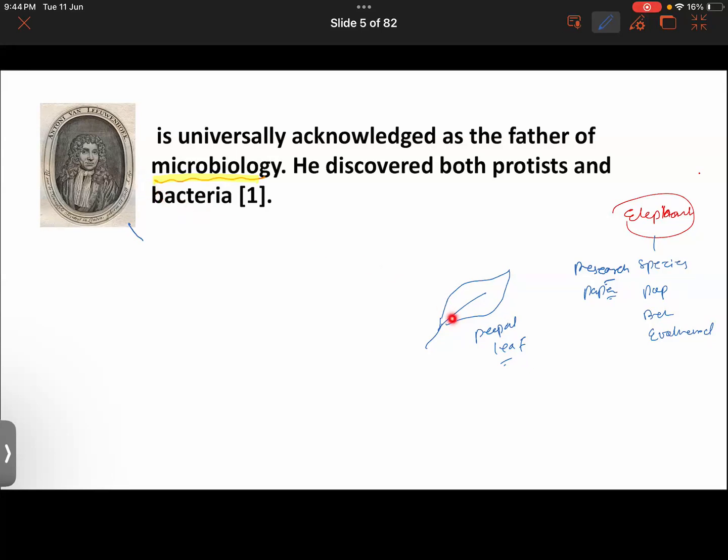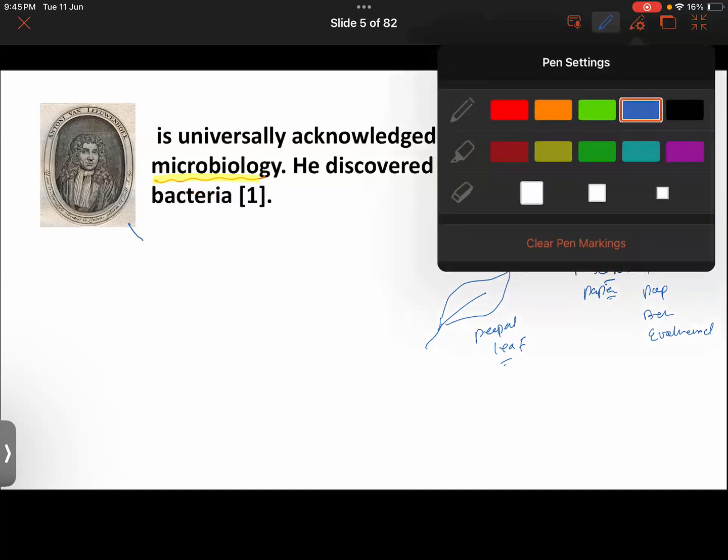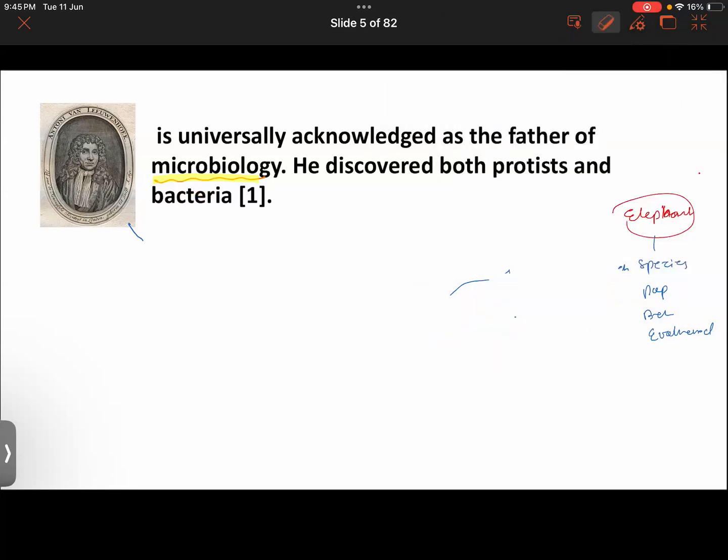So you have available research papers, but earlier scientists had no such things. What Anton von Leeuwenhoek would do is take out this peepal leaf himself, study it, make observations, and then write them in a book. He didn't have much research papers or other resources at that time, and still he managed to give so many contributions in the field of microbiology. That's why he is called the father of microbiology. Are you getting what I meant to say? Yes, sir.